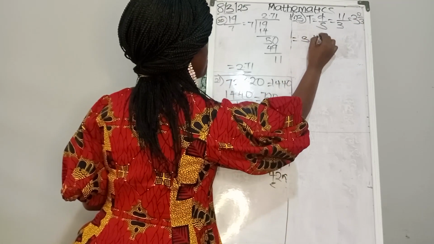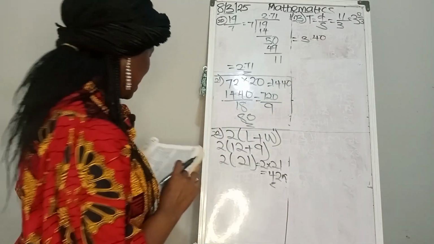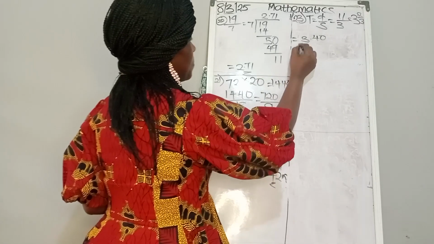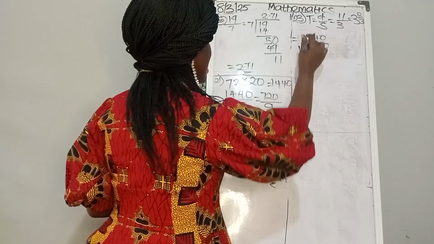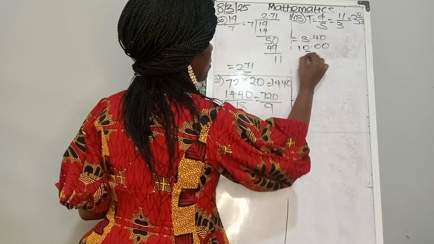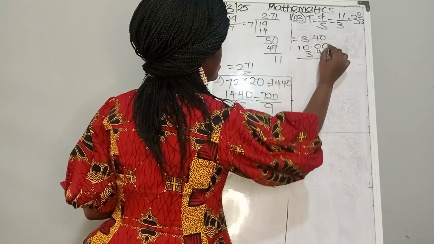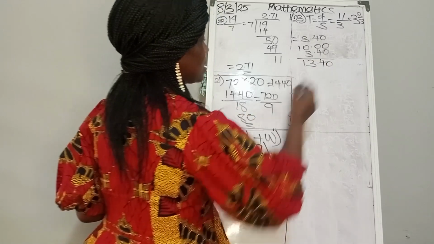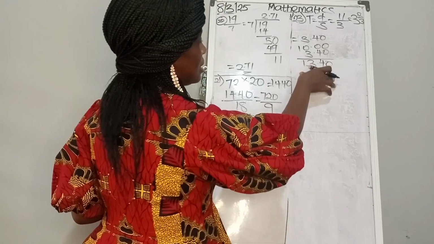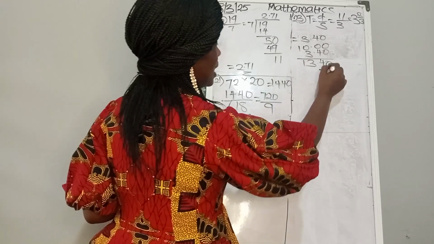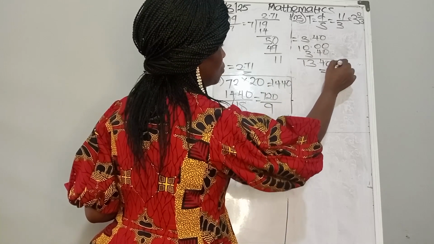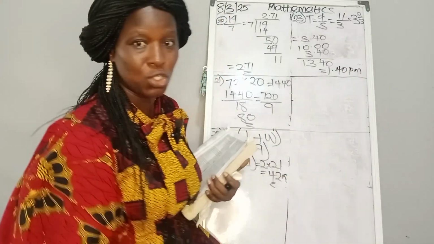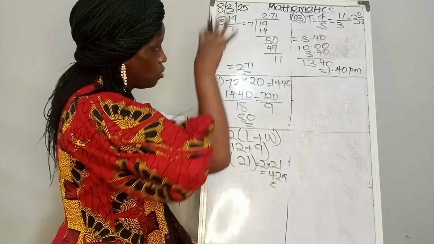And the question now is, it set off at 10 a.m. So 10 a.m. with 3 hours 40 minutes is 13:40, which is the same thing as 13 hours 40 minutes, which is the same thing as 1:40 in the afternoon, 1:40 p.m. I hope you understand what I have just done there. And in case there is any question till we get to number 23, please let me know in the comment section.